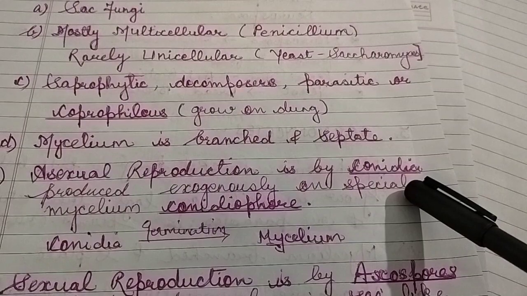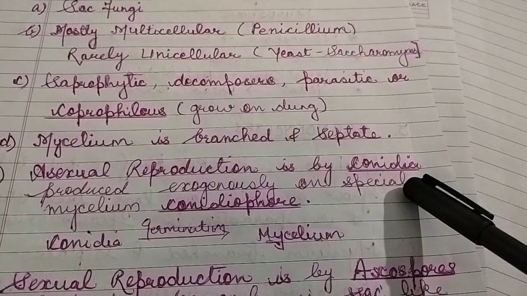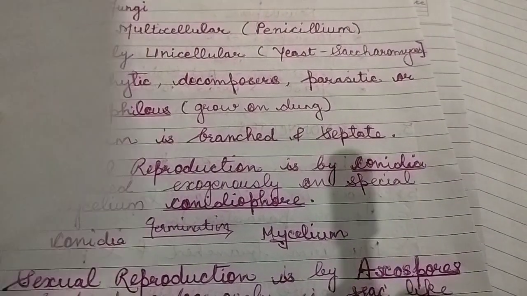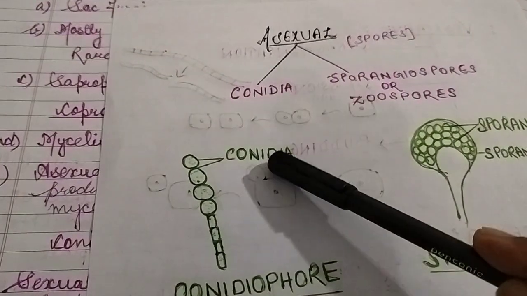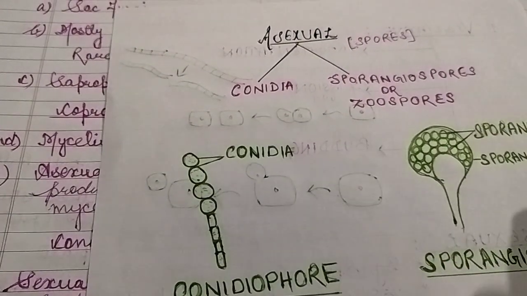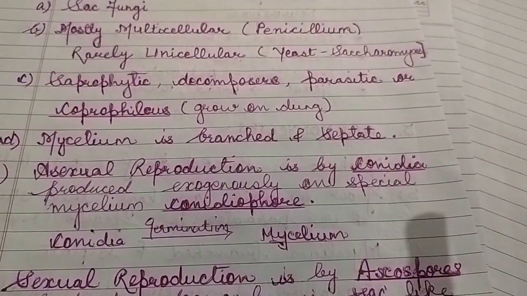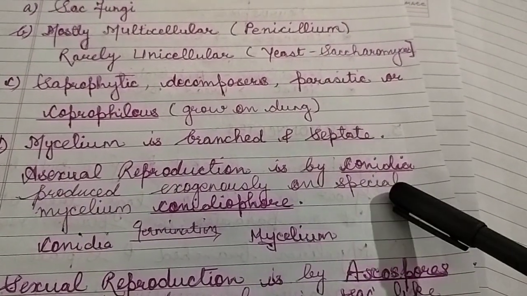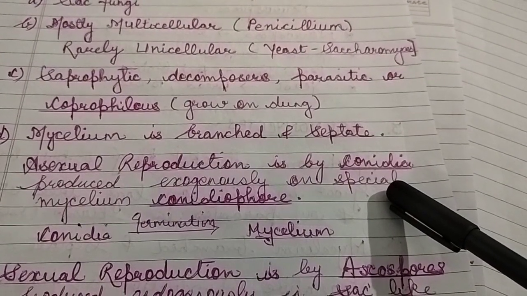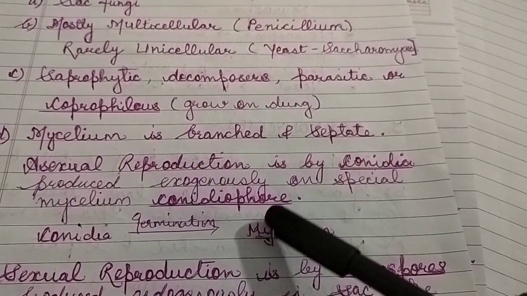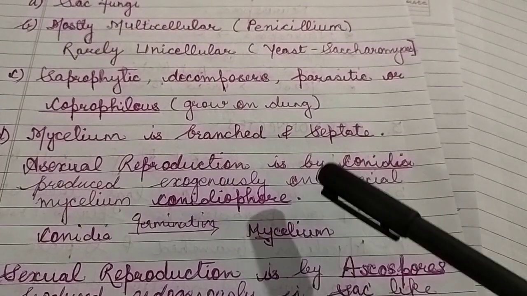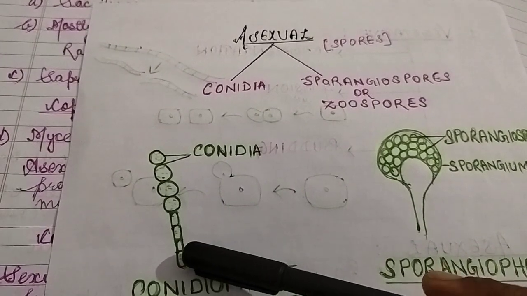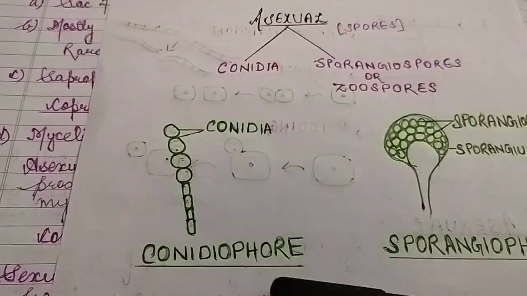Remember last class we have discussed the reproduction in fungi. What is that? Conidia. Remember last class? These are conidia. Spores formed. Which kind of spores they are? They are exogenous. So Ascomycetes undergo asexual reproduction by conidia, which are produced exogenously on a special mycelium called as conidiophore. See, the spore bearing body of conidia is called as conidiophore.